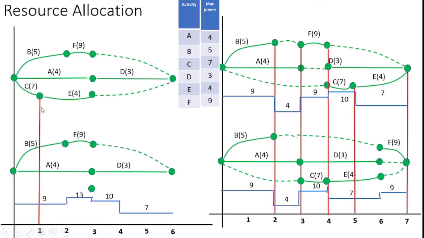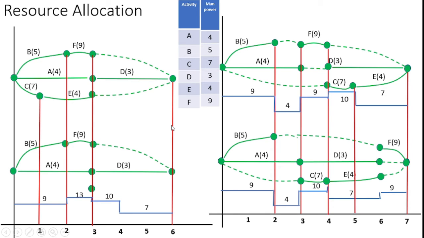So how much time is consumed? Yes, after C activity, the next is F activity. After completing F, the activity ends here, so I can represent a red line here also. After this, we can represent total project completion, which is after completing D, with another red line.